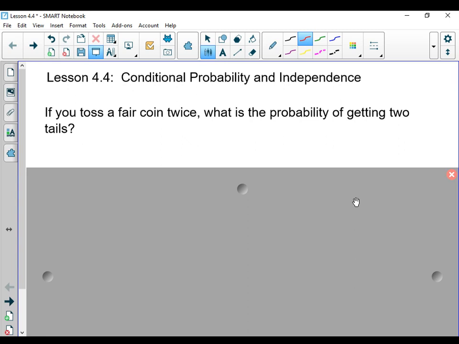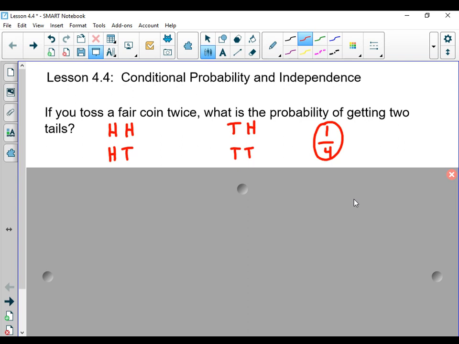So I know I flipped that first coin and I got a couple options. I could have gotten heads the first time, and I could have gotten tails the first time. Let's say I got heads the first time. Well, if I flip it again, I could have gotten heads again. Or maybe I got heads the first time and I followed that up with a tail. The other option could have been I got tails first time and then I got heads. Or maybe I got two tails in a row. Well, the question is, what's the probability that we got two tails? Well, that only happened one time out of those four options. So I'd say the probability of getting two tails was 1/4.